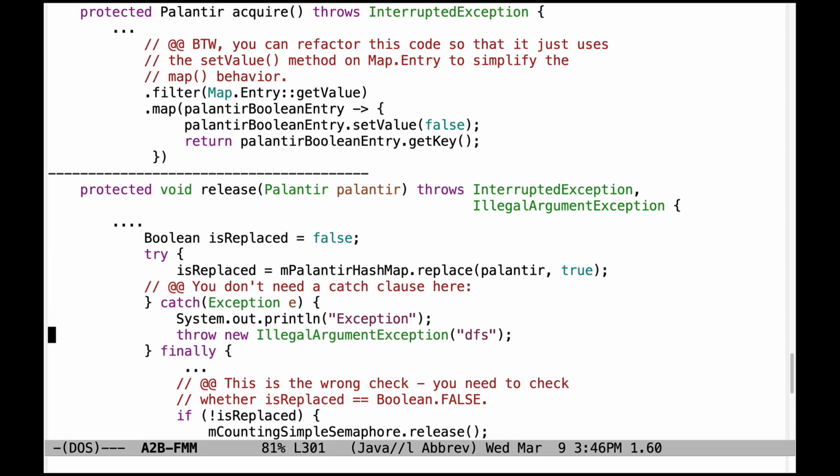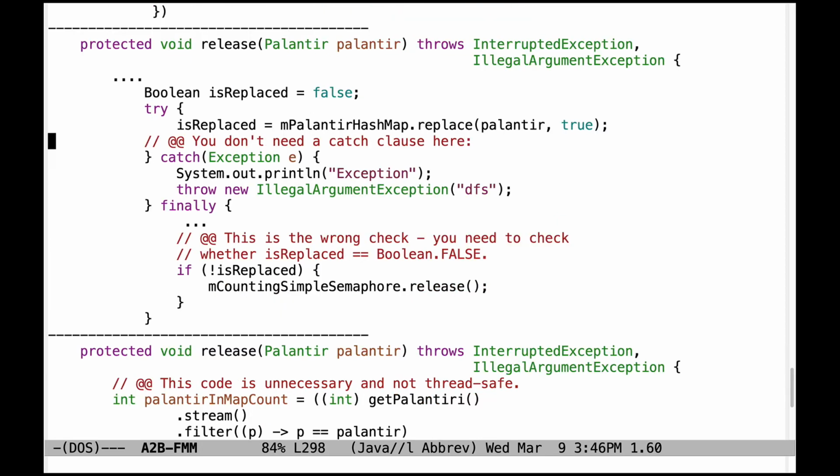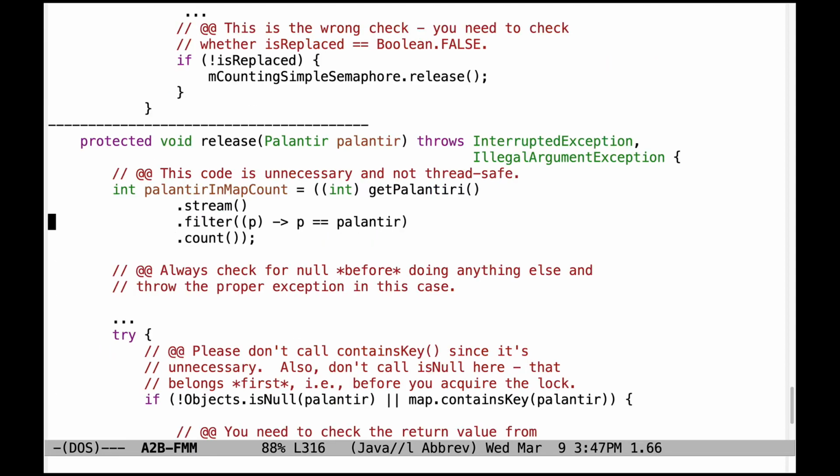Now let's turn our attention to some problems with release. There's no need to have a catch clause here in release the way we've done it here. And there's also the wrong check. You need to check whether isReplaced equals Boolean.FALSE, and only in that case do you want to go ahead and release the semaphore. Otherwise, you want to throw an exception because there were some problems with the way the implementation worked.